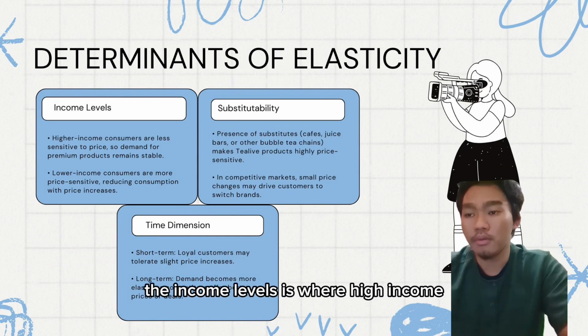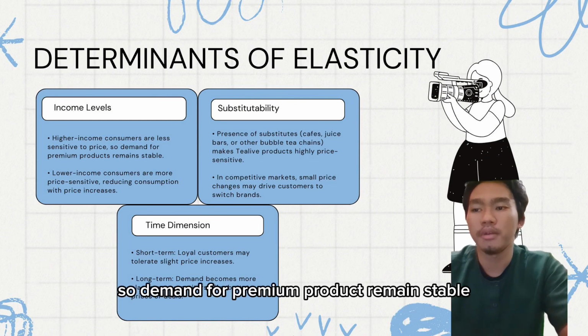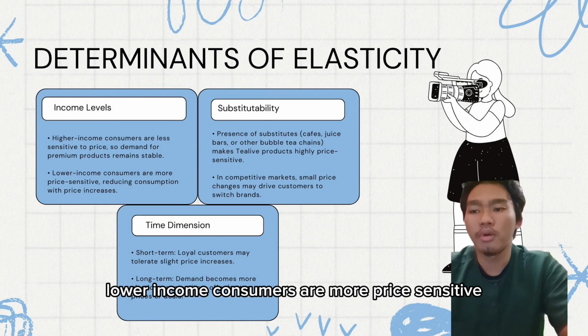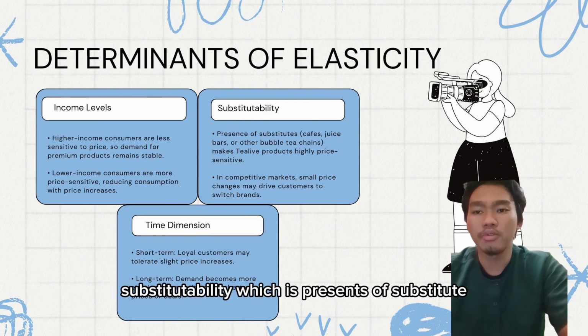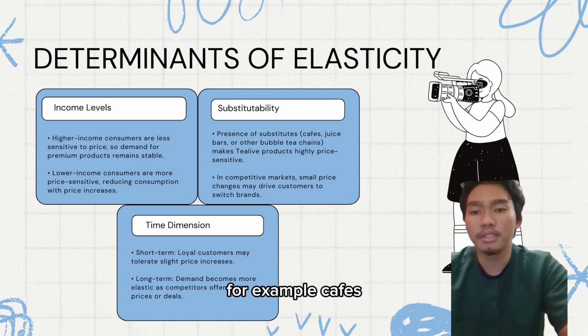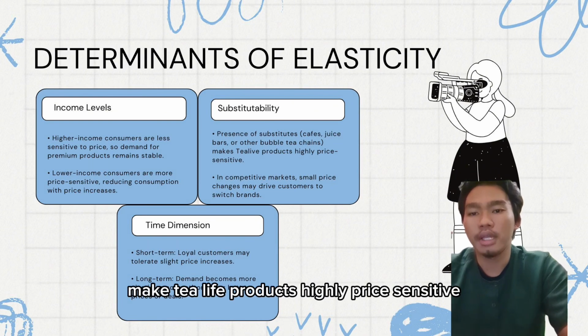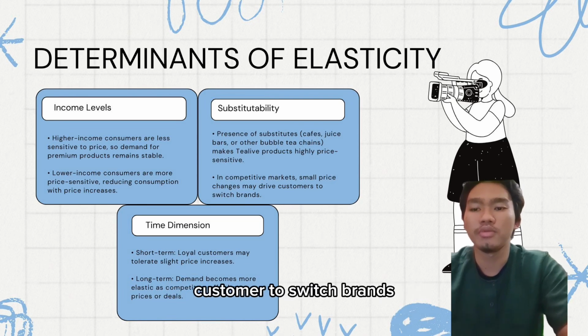The income levels is where high income consumers are less sensitive to price, so demand for premium products remains stable. On the other hand, lower income consumers are more price sensitive, reducing consumption with price increase. Next, substitutability, which is the presence of substitutes. For example, cafes, juice bars or other bubble tea chains make Tealive products highly price sensitive. In competitive markets, a small price change may drive customers to switch brands.